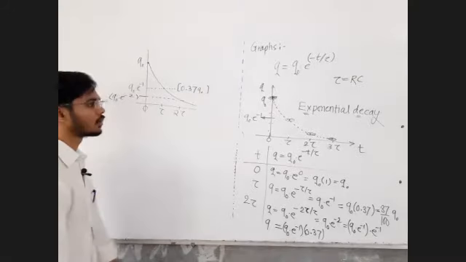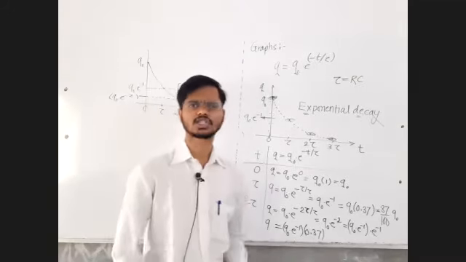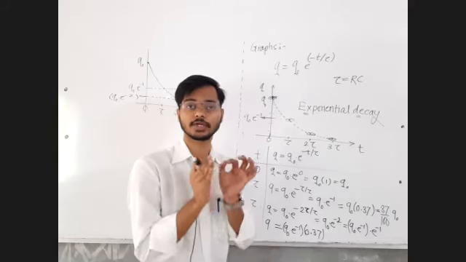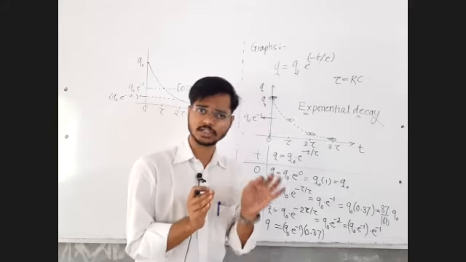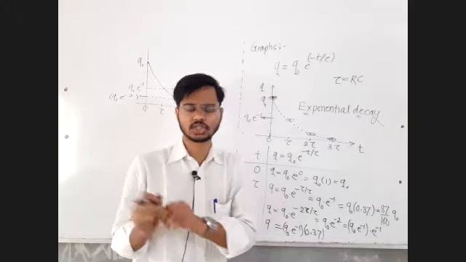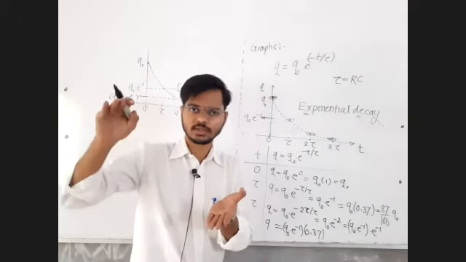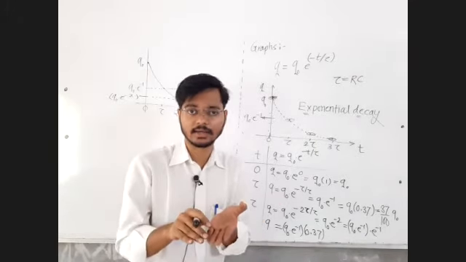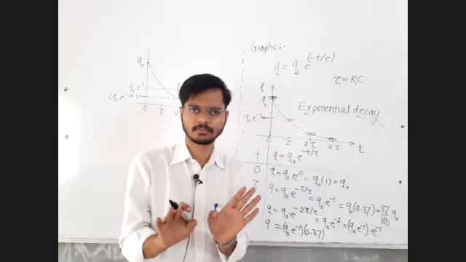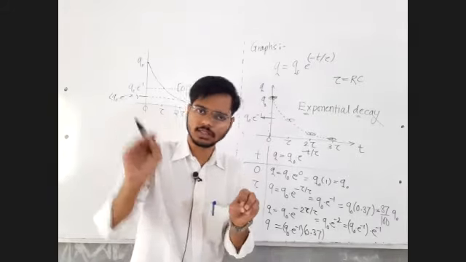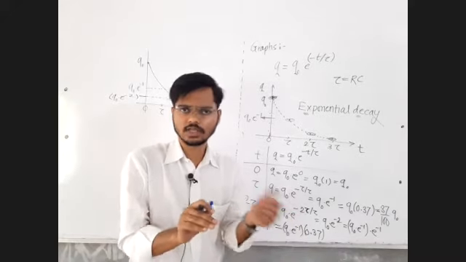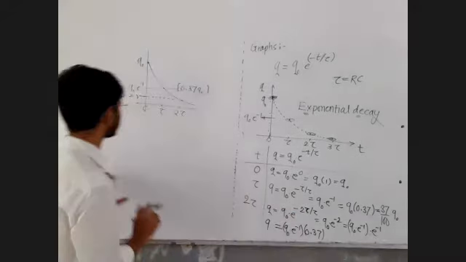So you can either say the charge remaining after every tau second is 37% of the original charge, or that 37% remains, so 63% has decayed. Out of 100%, only 37% is remaining. So what does that mean? 63% has decayed.